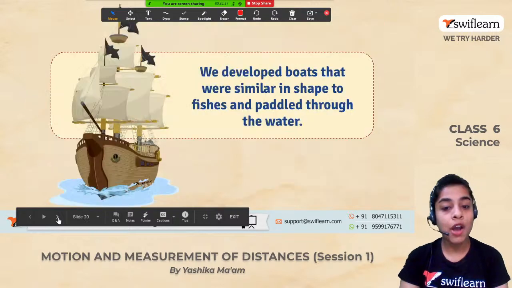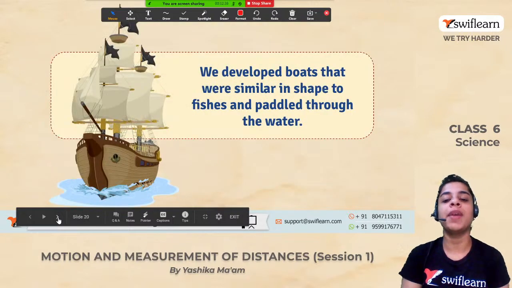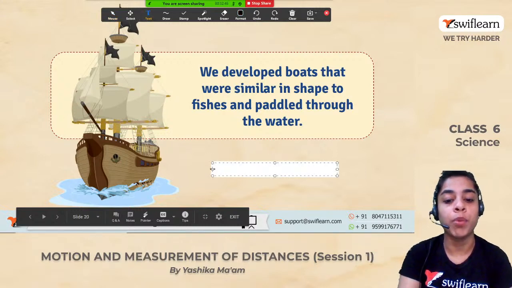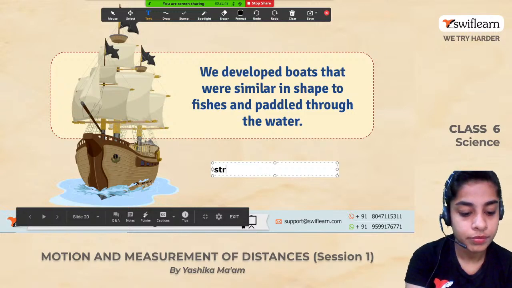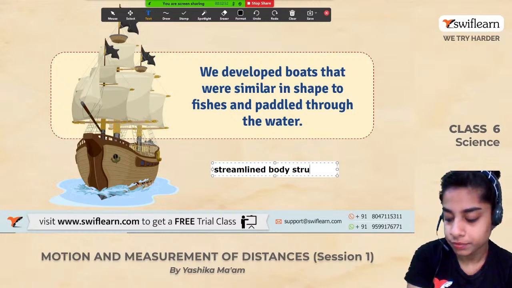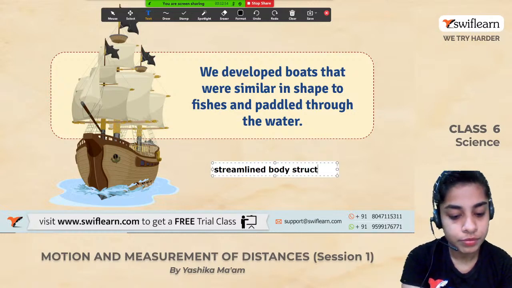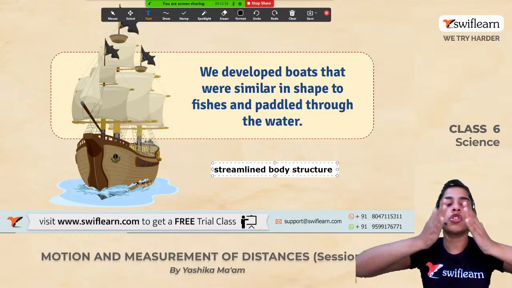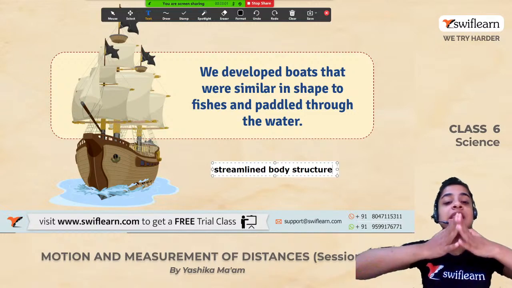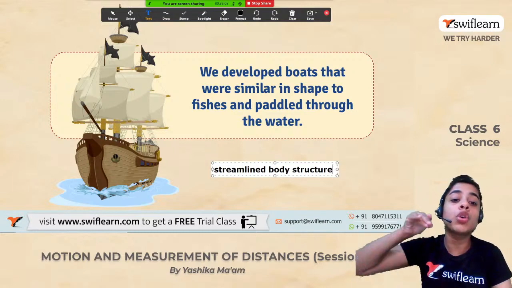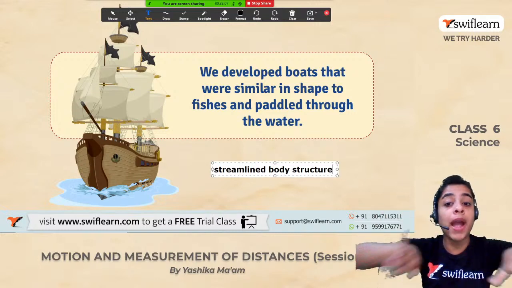All right. Now I will tell you that we made boats that were similar in shape to fish because a fish has a streamlined body. What's the meaning of streamlined body structure here? Streamlined body structure means the body structure of a fish is made and designed in such a way that it becomes easier for the fish to cut through water and paddle through it.